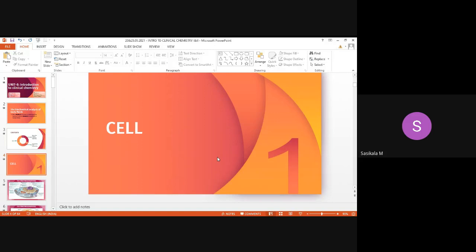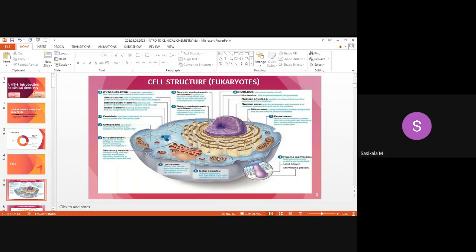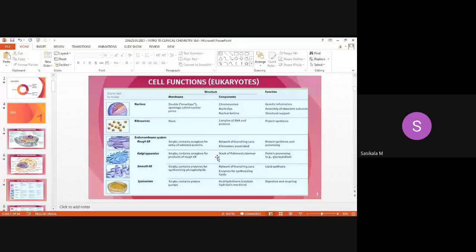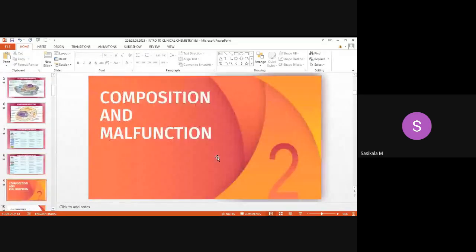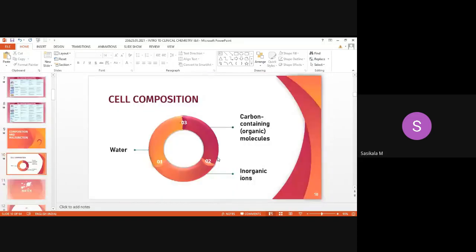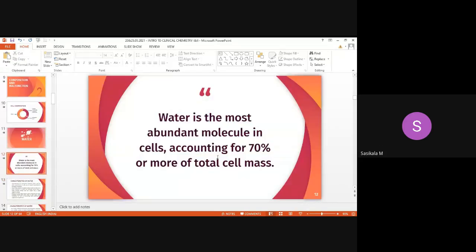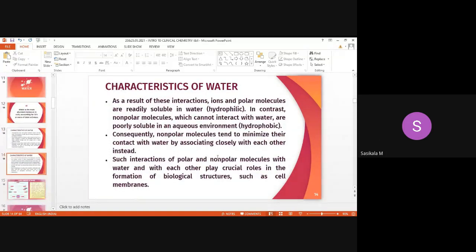In the cell, we have seen the components of the cell and the cell organelles, and their functions we have discussed. Each cell organelle's functions we have discussed. And then composition and malfunction we are about to discuss. In that, composition has been completed. Cell composition consists of water, inorganic ions, and organic molecules. What is the role of water? Characteristics of water we have discussed.